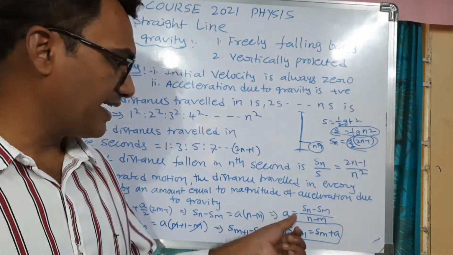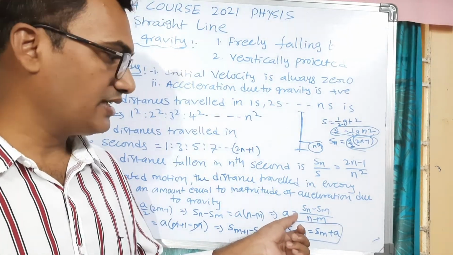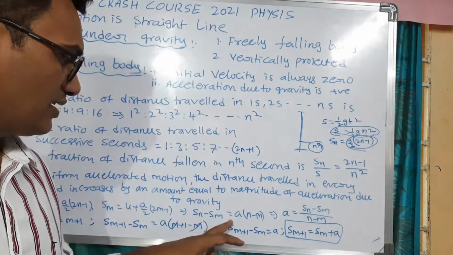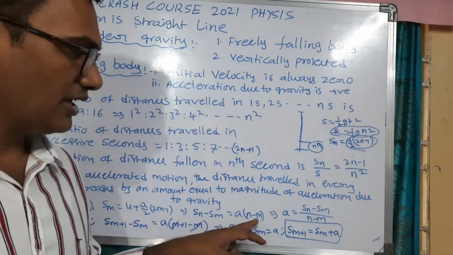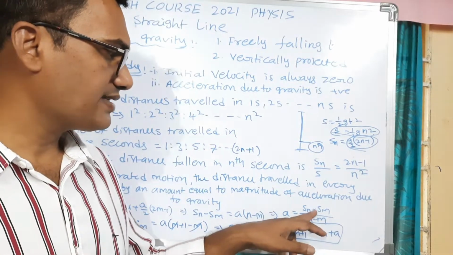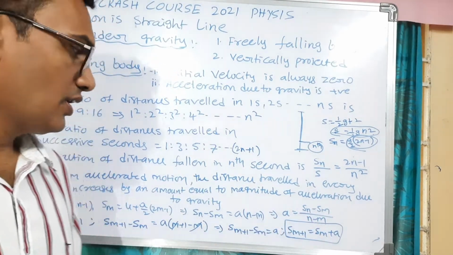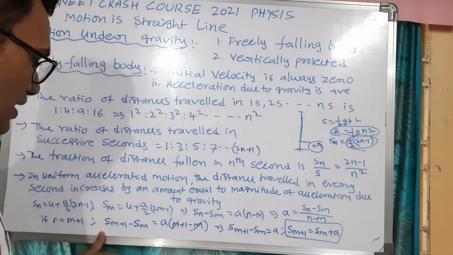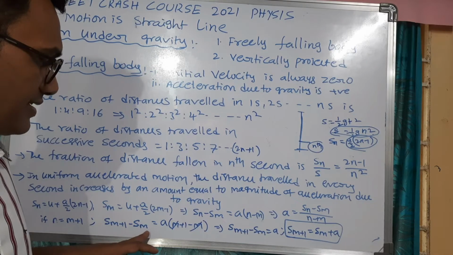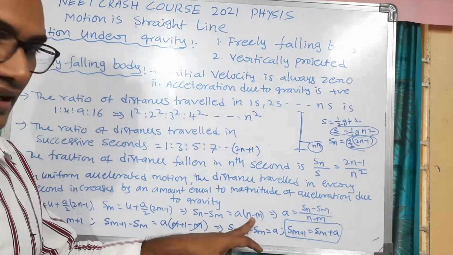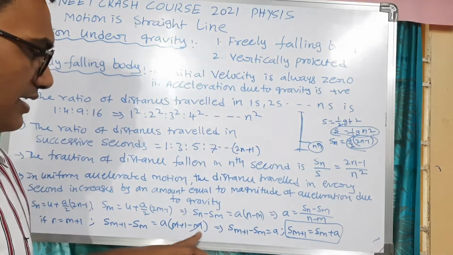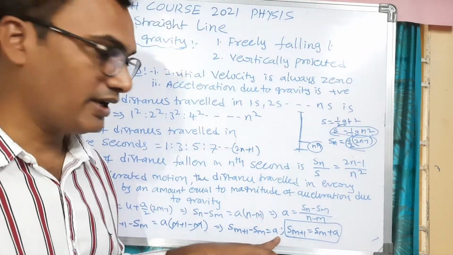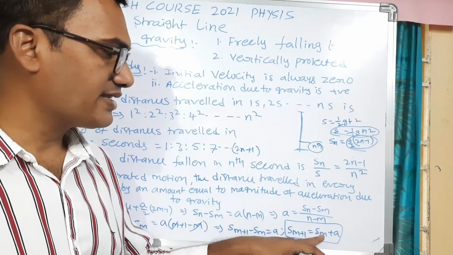So from that we can write the acceleration of the object A is equal to Sn minus Sm divided by n minus m. Suppose we consider n is equal to m plus 1. Then Sm plus 1 minus Sm is equal to A into, in place of n we put m plus 1, and m plus 1 minus m will be cancelled. Sm plus 1 minus Sm is equal to A. So then Sm plus 1 is equal to Sm plus A.